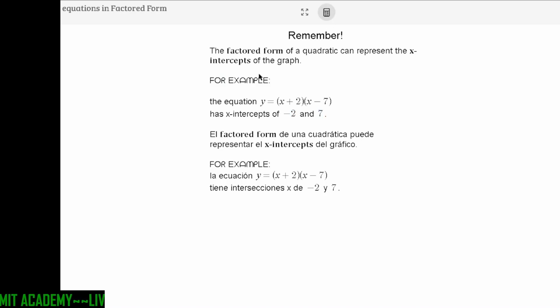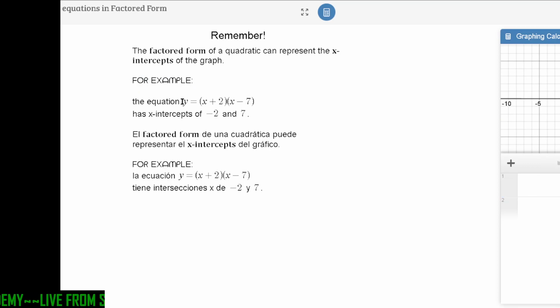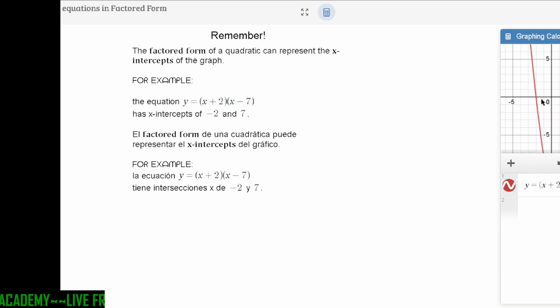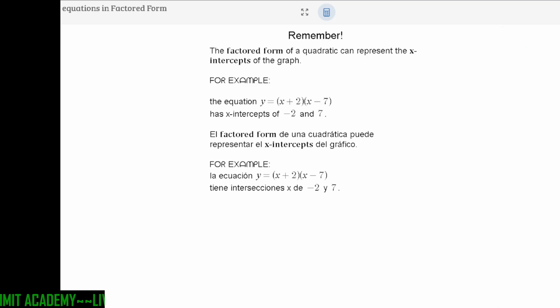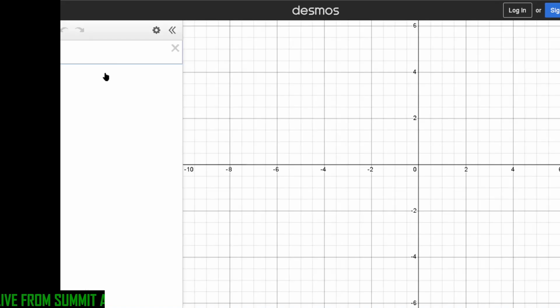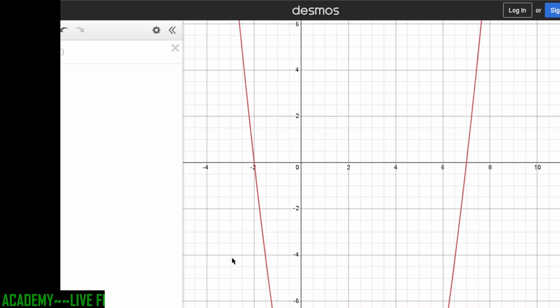A way you can always check is using the Desmos calculator. Copy and paste that equation in. Let me pull it up on this one real quick. There we go. We're looking at this equation, and notice how it has those 2 points. We're saying the points -2 and +7 are where we're going to be.